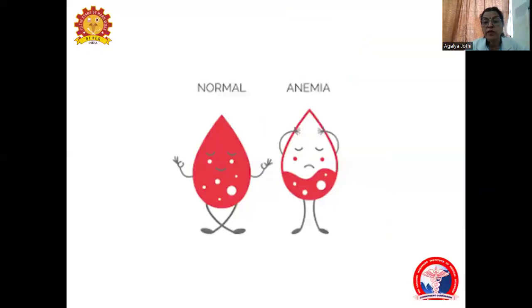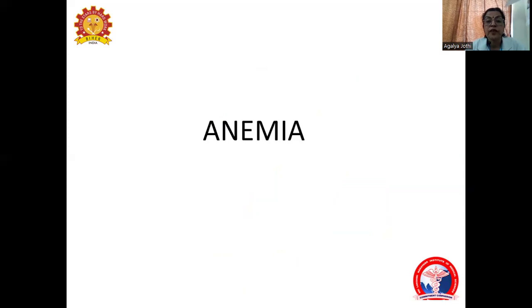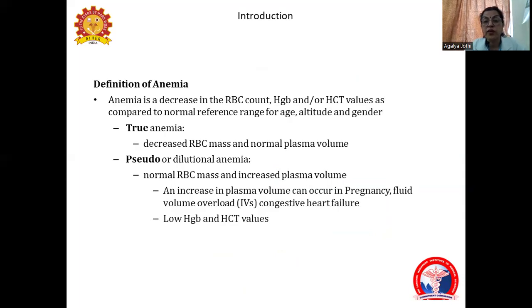Now coming to anemia proper, we should know what anemia is. Anemia is a decrease in the RBC count, hemoglobin, or hematocrit values, below the normal reference for the age, altitude, and gender.